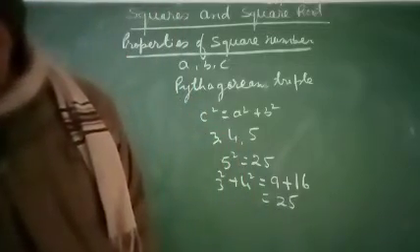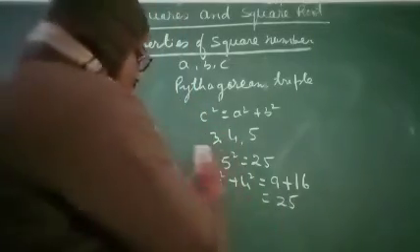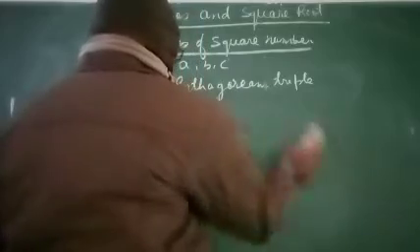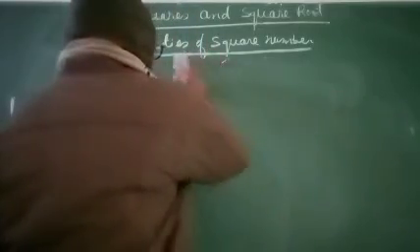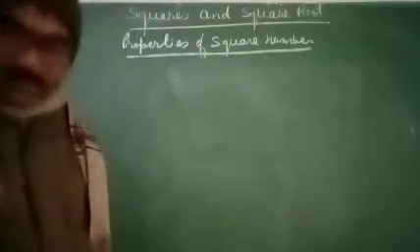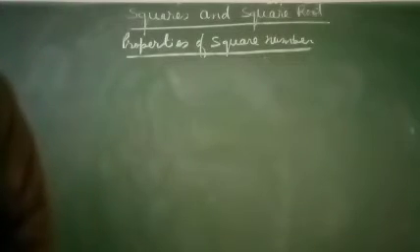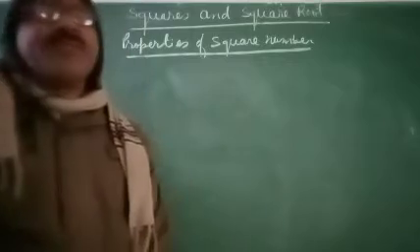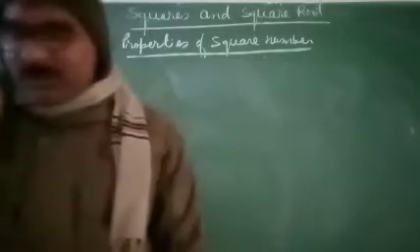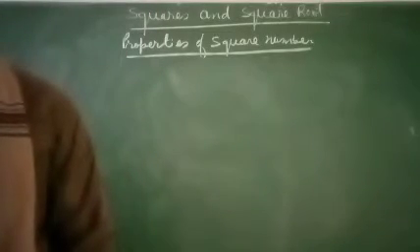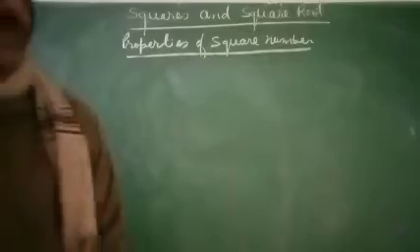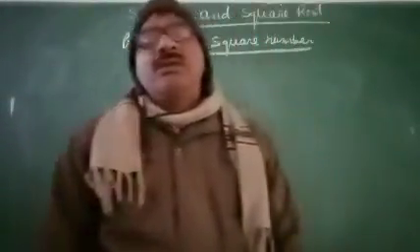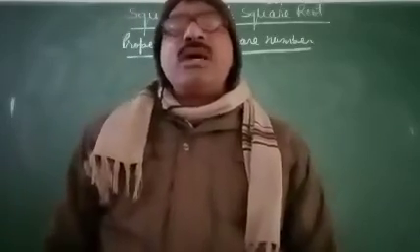Now the next property. What is the next property? A perfect square leaves the remainder of 0 or 1 when divided by 3. Any perfect square when divided by 3, the remainder will be 0 or 1.